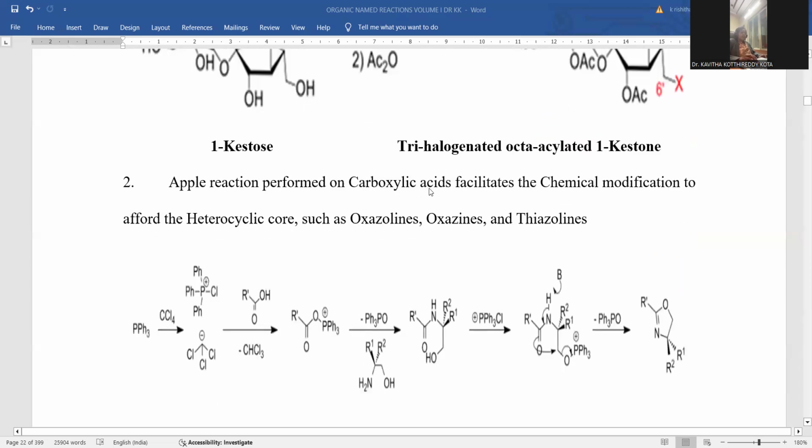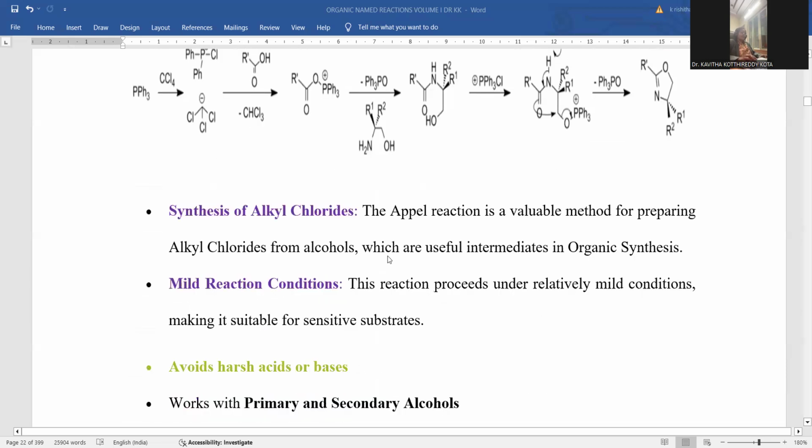The Appel reaction performed upon a carboxylic acid facilitates chemical modifications for heterocyclic core ring formation. Just now we went through the same reaction. I'm taking PPh3 and CCl4, able to generate this chloro functionality on the phosphorus. It is the chlorinating agent now. I'm going to treat the carboxylic acid and follow with subsequent reaction with many reagents. There is a formation of the heterocyclic ring system via the Appel reaction.